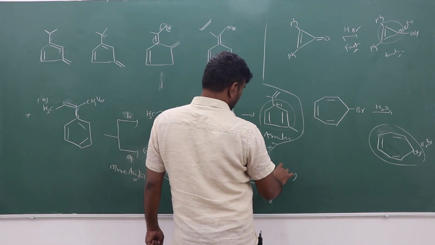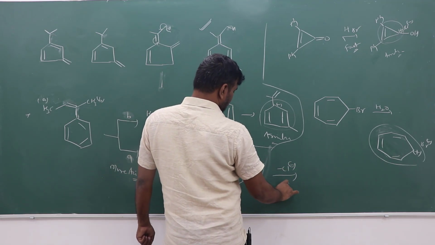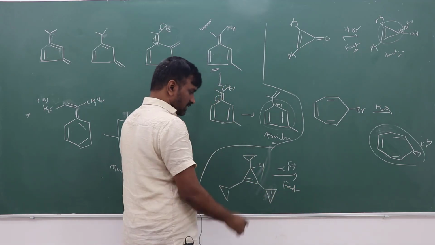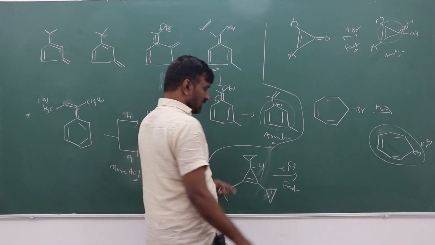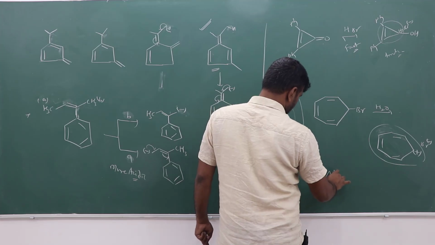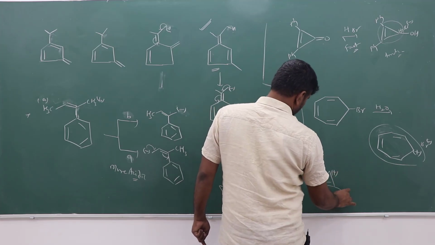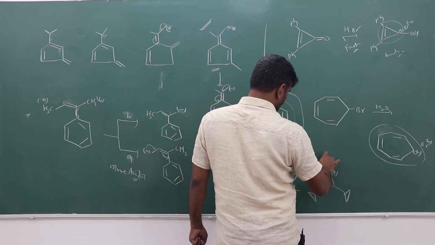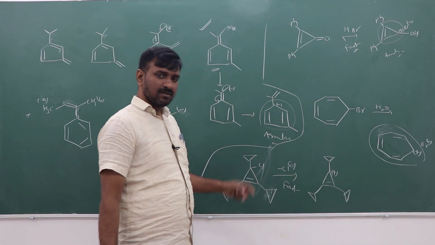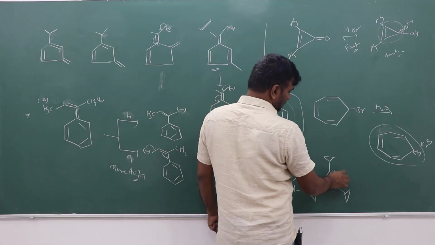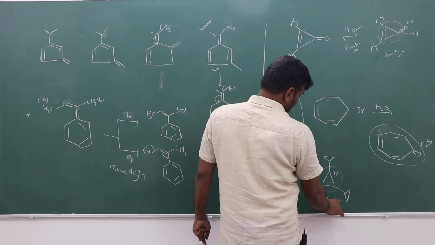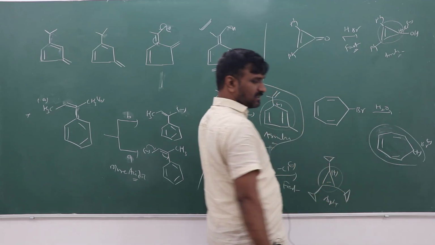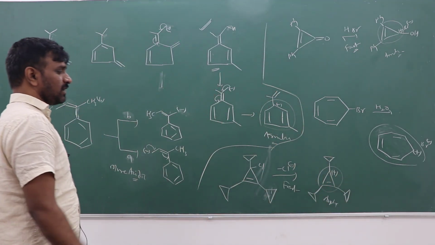Cl will be there. The loss of Cl minus takes place fast. Why? Because by losing Cl minus, a positive charge will be there, and this ring is getting aromatic, following the 4n plus 2 pi electron rule.